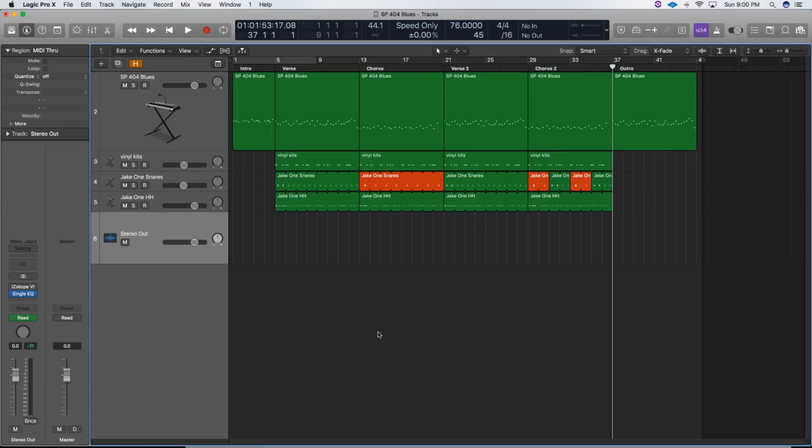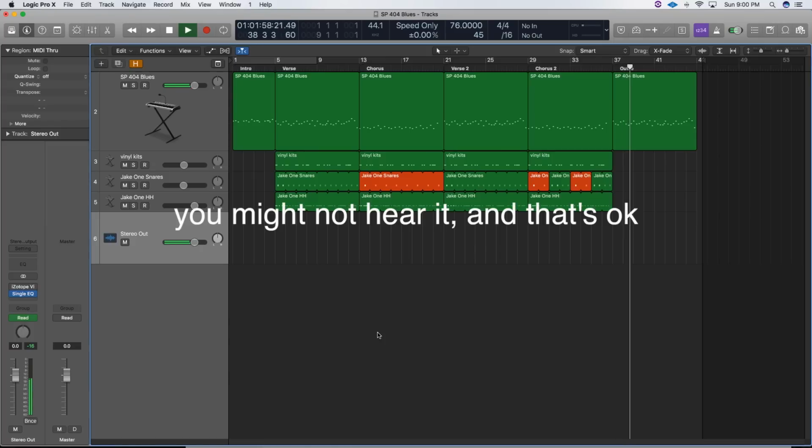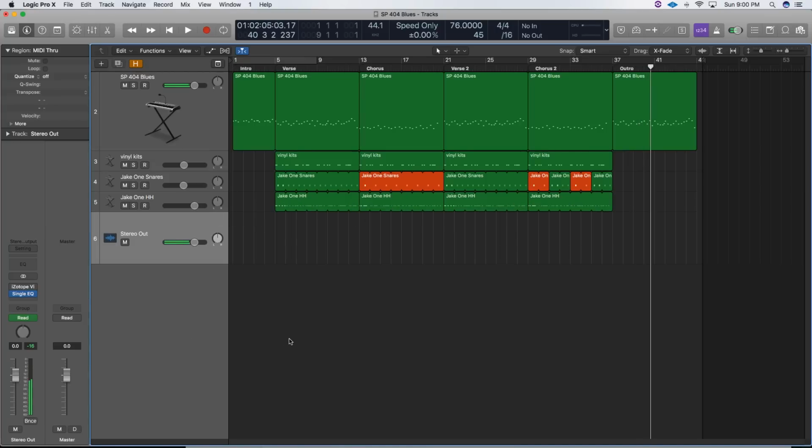I'll just go ahead and play it for you so you can hear what it sounds like. I like that method a lot because it takes out the high end, which creates a sense of the volume lowering, but at the same time, it's just a little different than a typical fade. So that's what I like to do a lot of times.